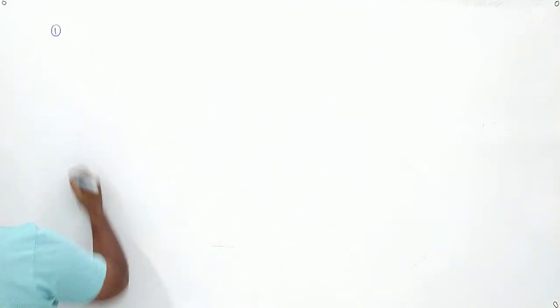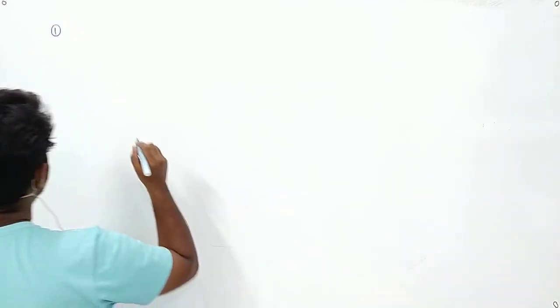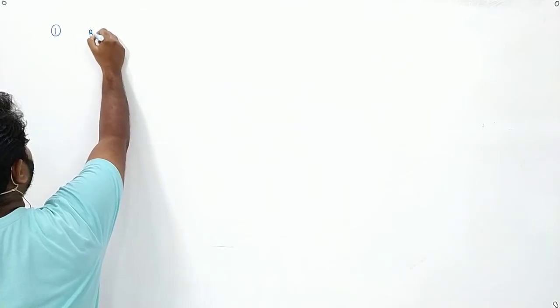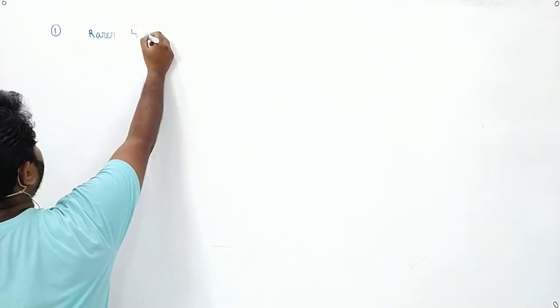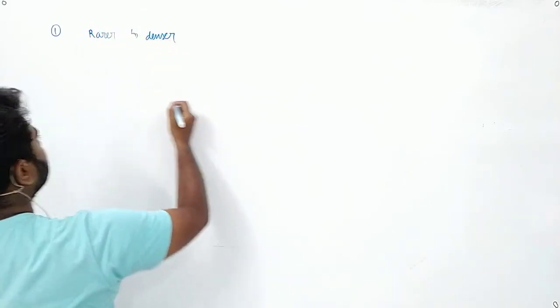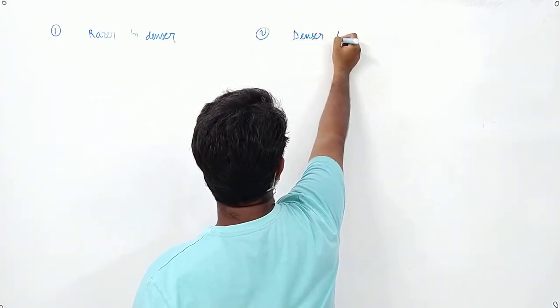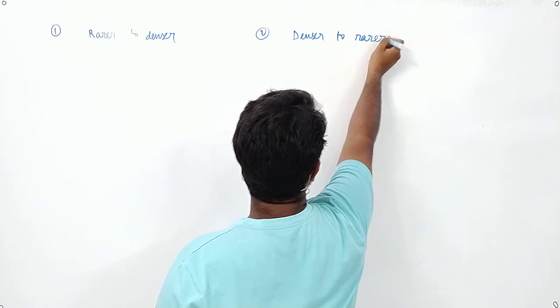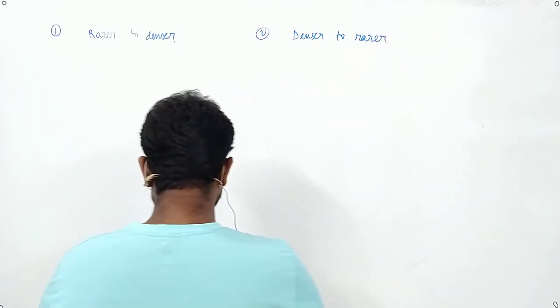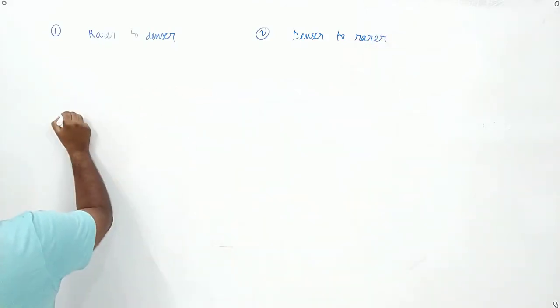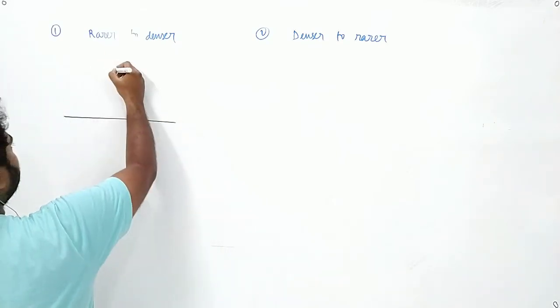Case 1, when the light is coming from rarer to denser. Case 2, when the light is coming from denser to rarer.